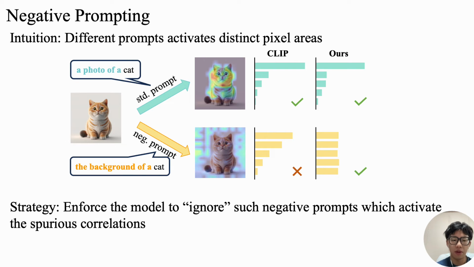But if your prompt is a negative prompt, which is the background of a cat, then it will focus more on the background. Motivated by this, we provide a new strategy to enforce the model to ignore such negative prompts, which potentially gets rid of the effect of spurious correlation.